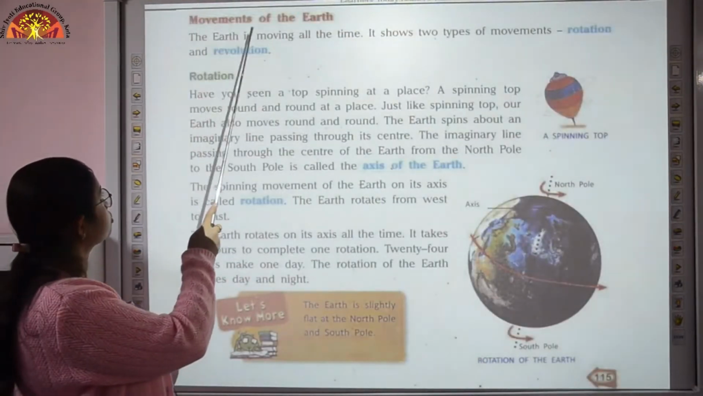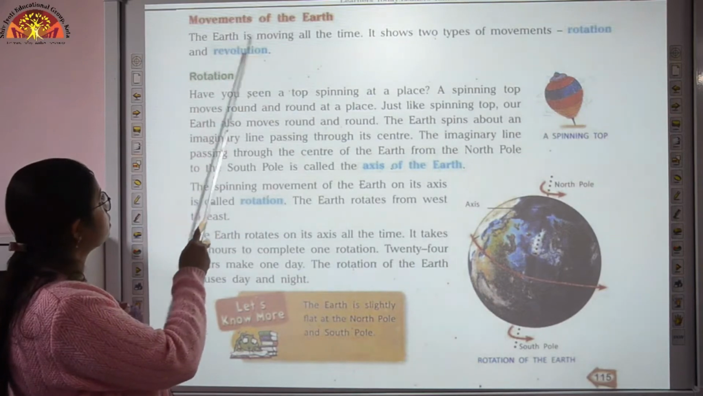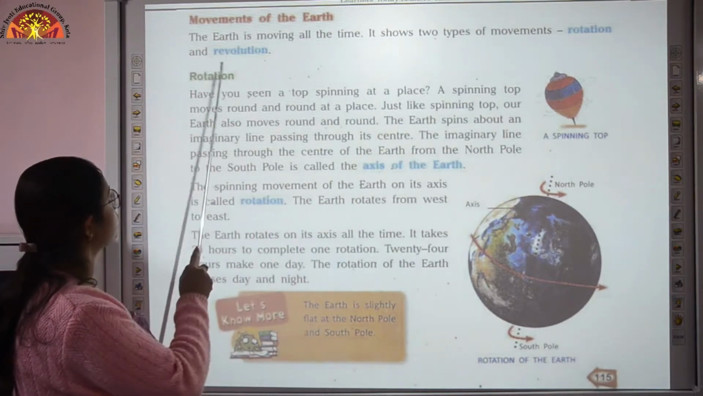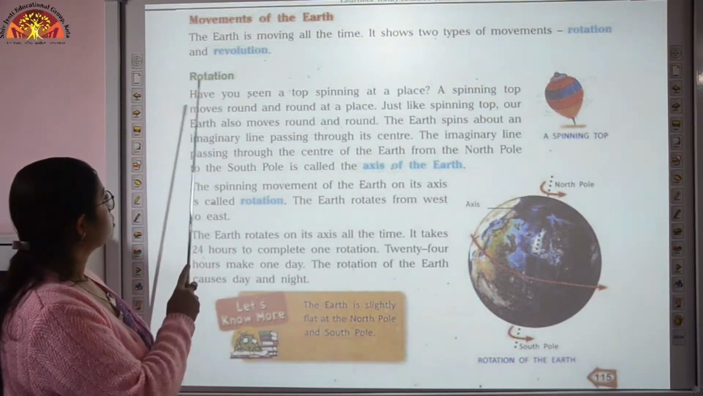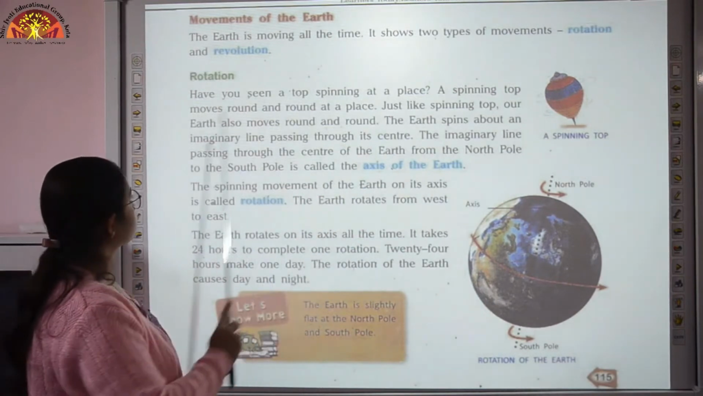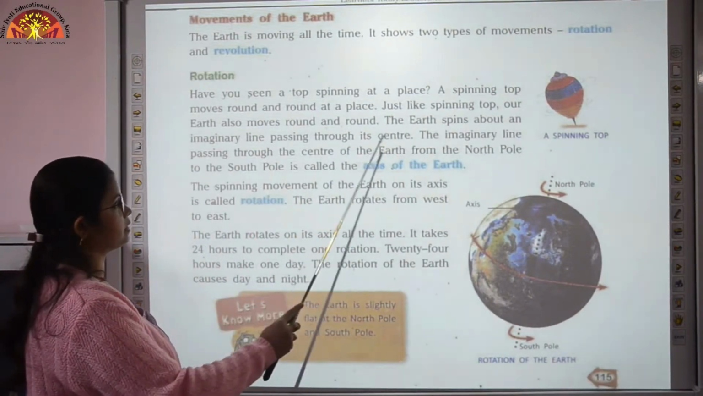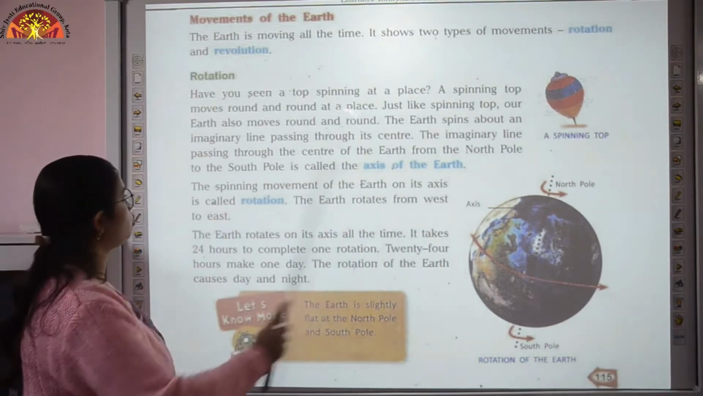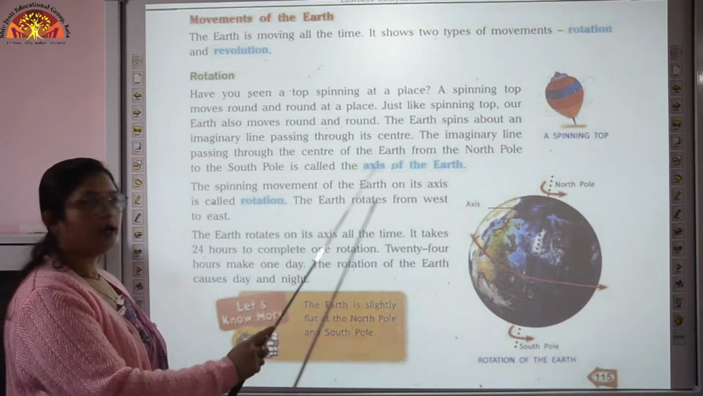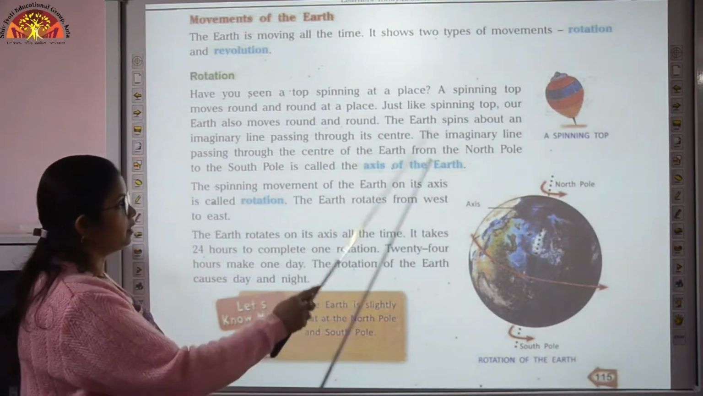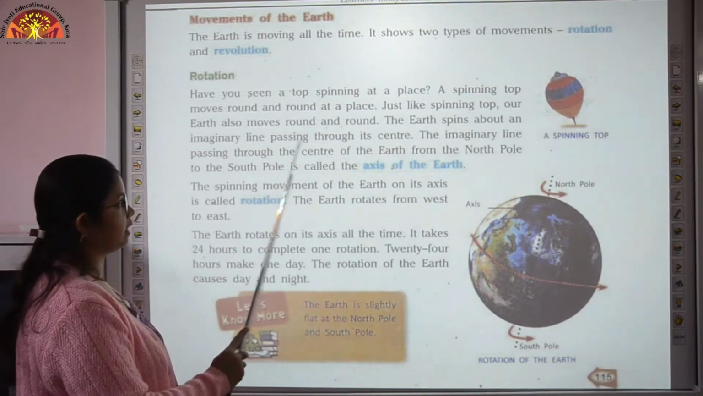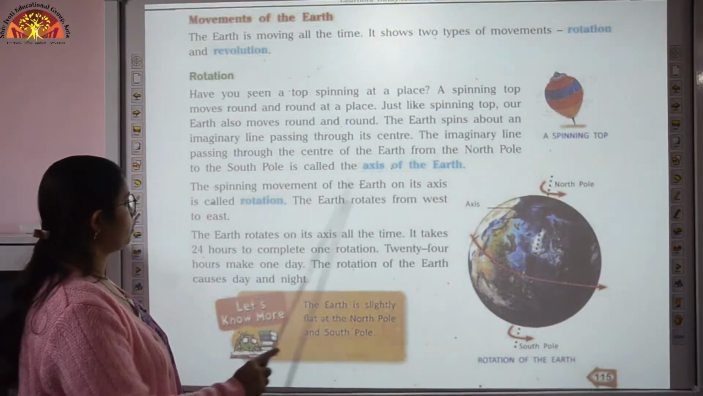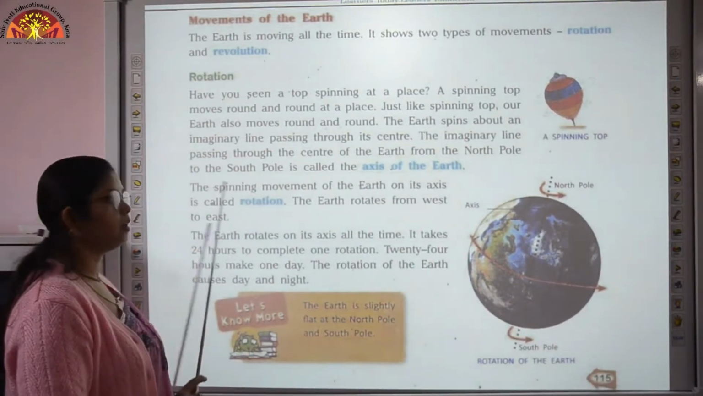Now we come to movements of the earth. So children, earth is moving all the time. It shows two types of movements. One is rotation and another one is revolution. So when the earth spins about an imaginary line which passes through its center, the imaginary line which passes through the center of the earth from the north pole to the south pole is called as axis of the earth. So what is axis? It is the imaginary line that passes through the center of the earth from north pole to the south pole, and the spinning movement of the earth on its axis is called as rotation.